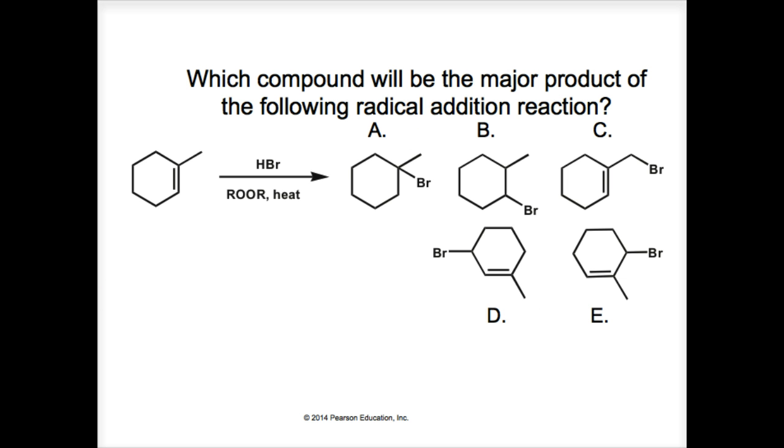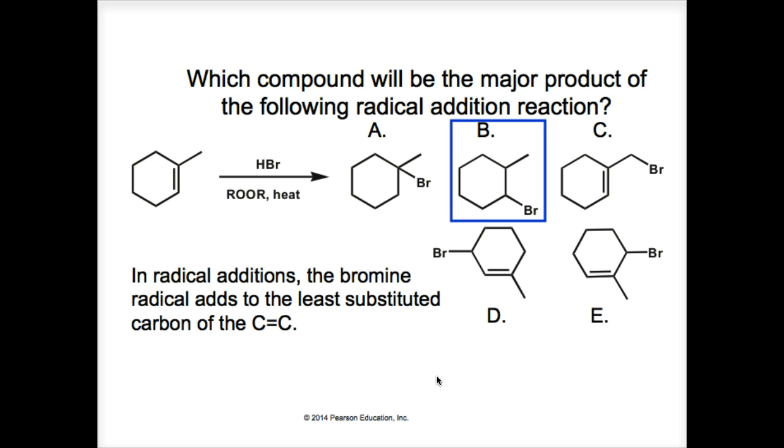Let's look at a problem before we conclude. Which compound will be the major product of the following radical addition reaction? So here we've got HBr in the presence of peroxide. So let's pause a second and pick your answer. Okay, answer B is correct.